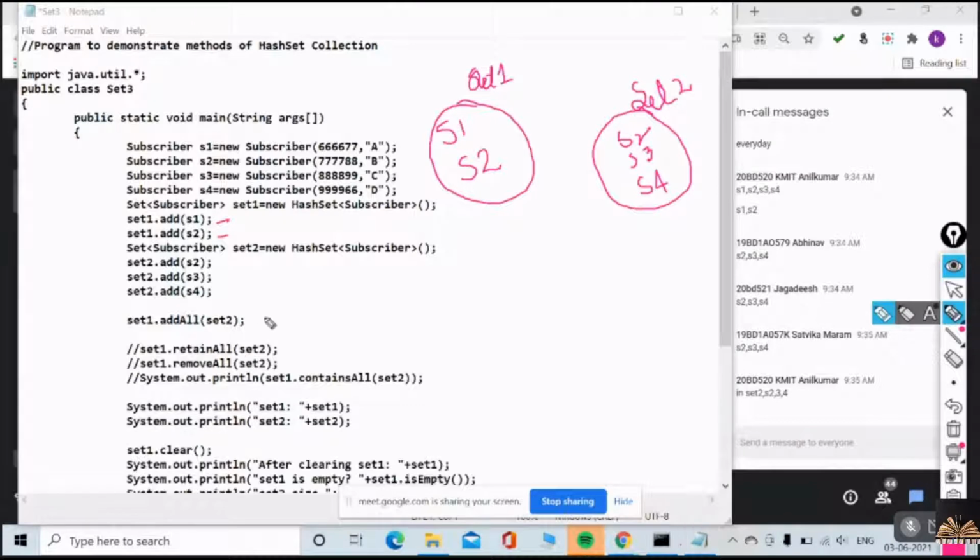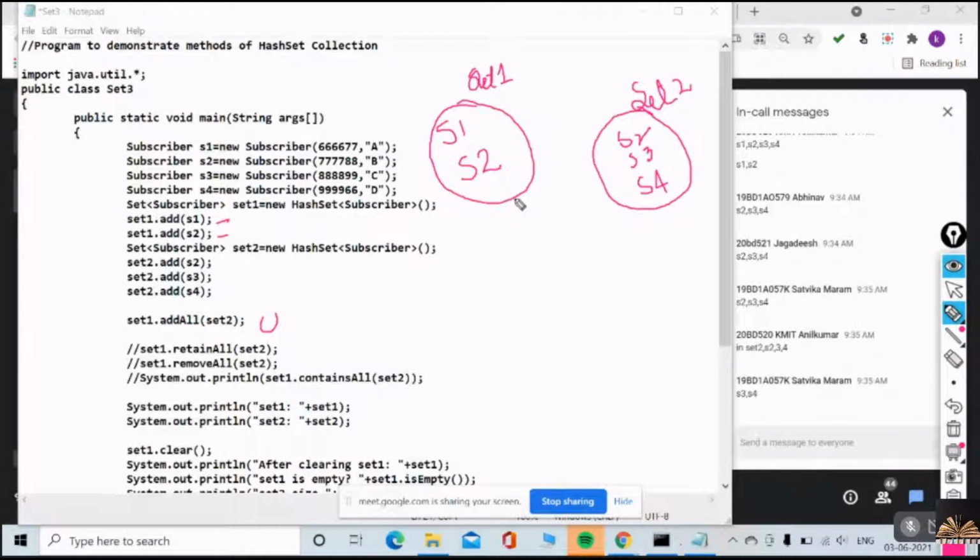Can you please tell me what elements will be updated in your set1? As it is a union, what elements is my set1 going to have? Very good. S1, S2, S3 and S4. Shall I execute once?